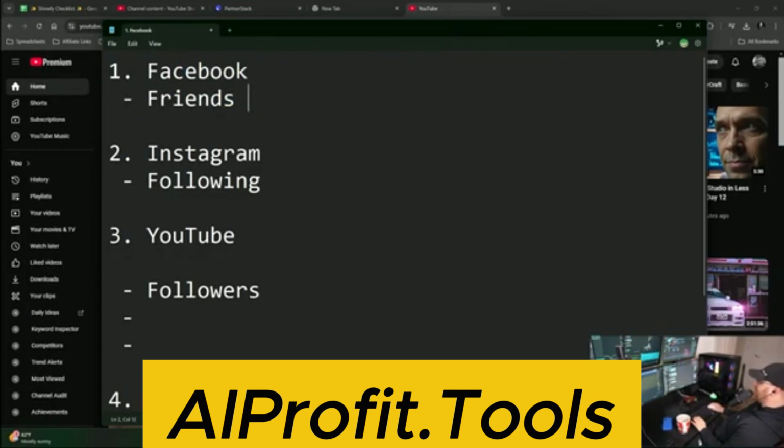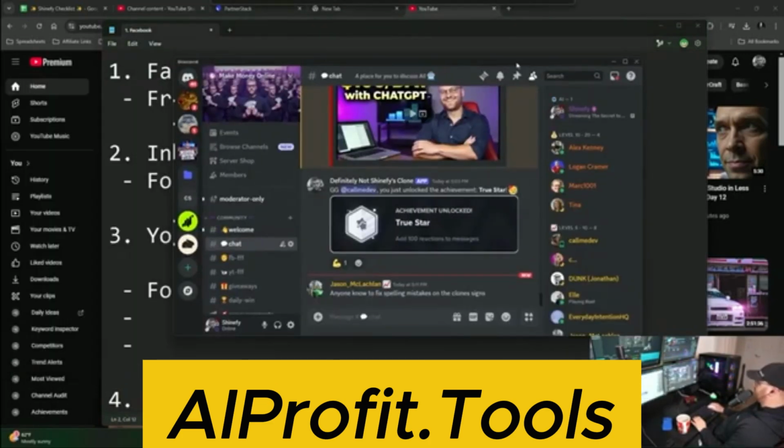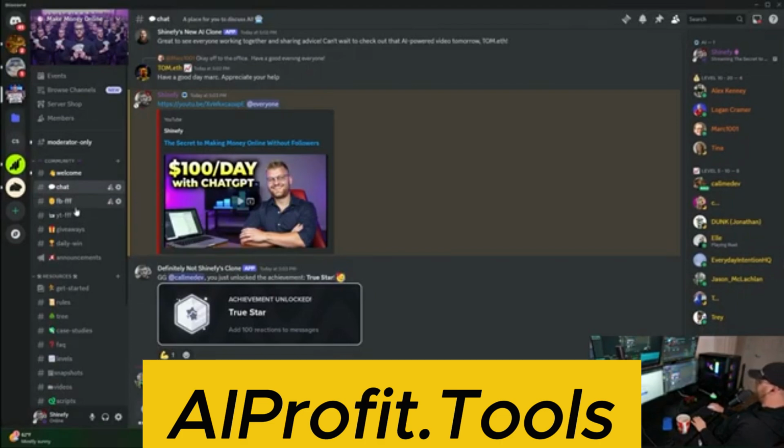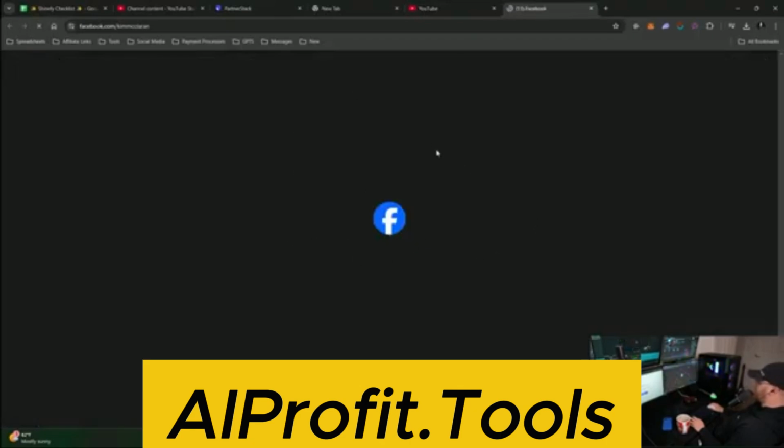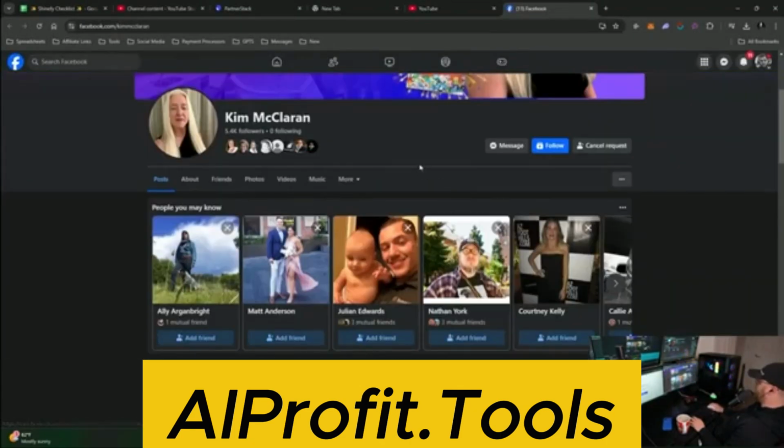Okay. So we actually started something inside of our Discord. We'll see how long we keep this, but I think we can keep it for a little while. If I go into our Discord, FBFFF, that's Facebook follow for follow. Basically, these are all people that have submitted their profile links here, and ideally, we can go and friend them, okay? And these are all people that are interested in basically AI and everything that we're talking about.